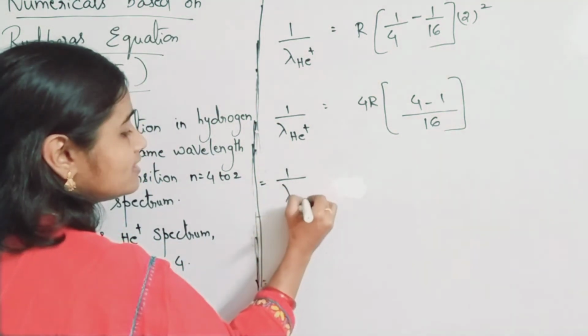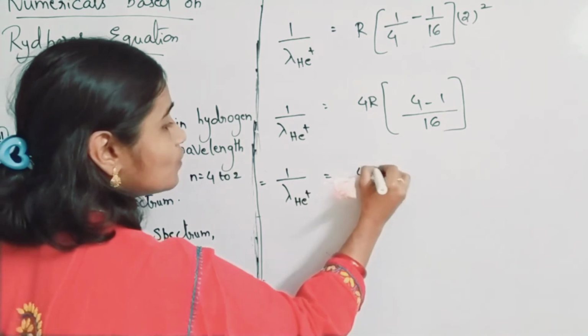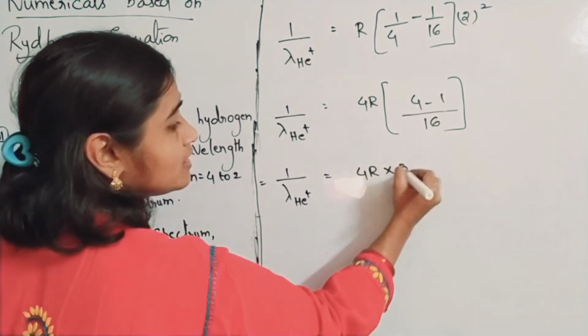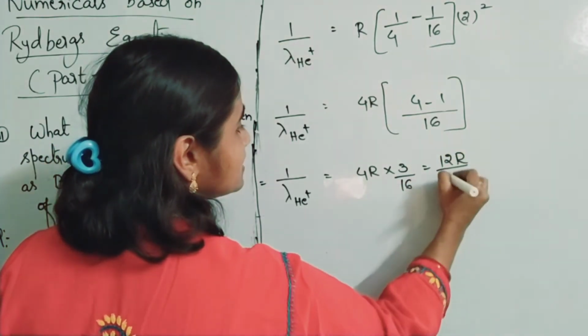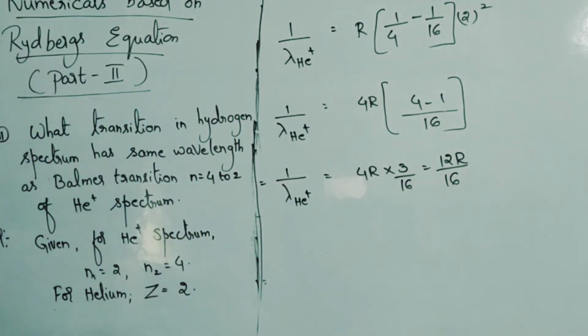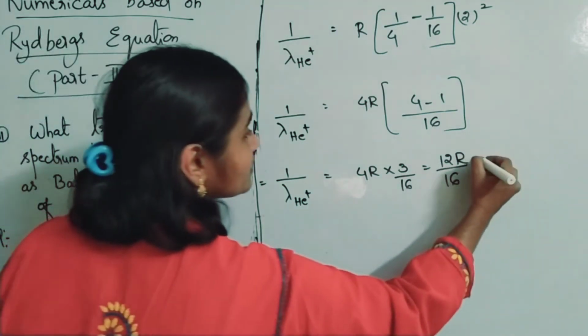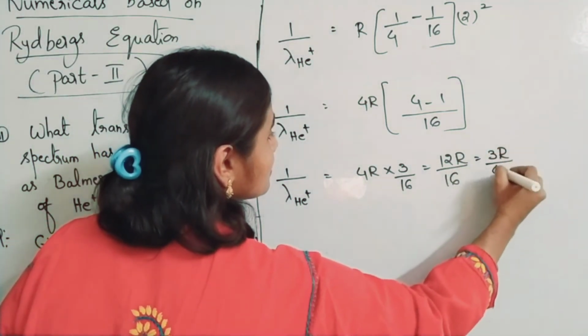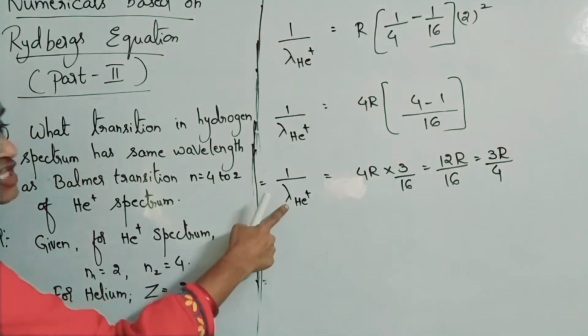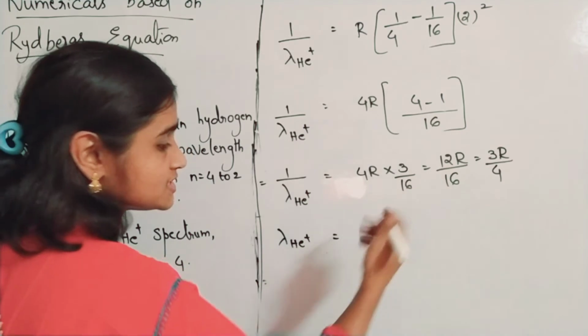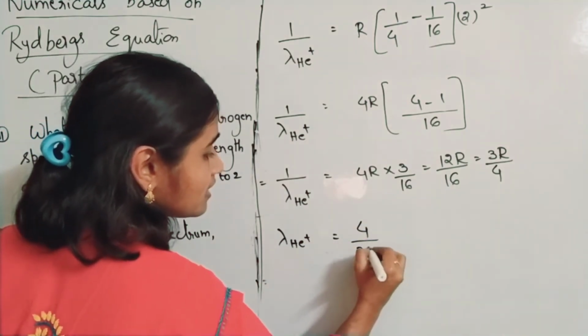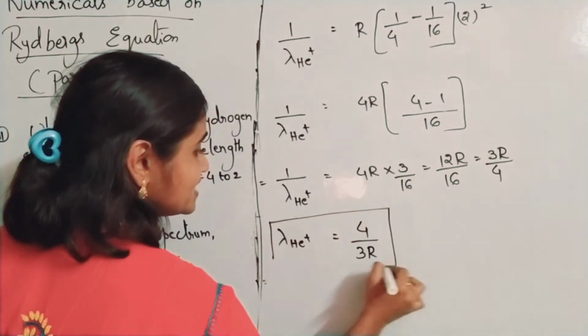1 by lambda He plus is equal to 4R into (4 minus 1) by 16, which is 3 by 16, equal to 12R by 16. Again, 12 and 16 you can cancel by 4, so 3R by 4 you will be getting. This is 1 by lambda He plus. If you want lambda He plus, you need to take the reciprocal. So 4 by 3R is the lambda He plus value.